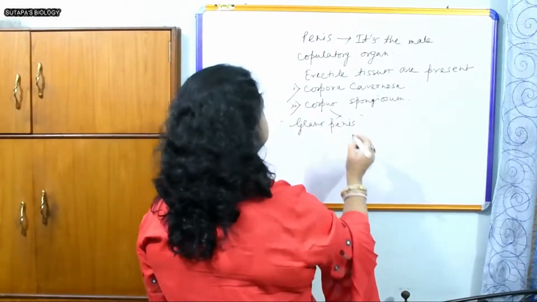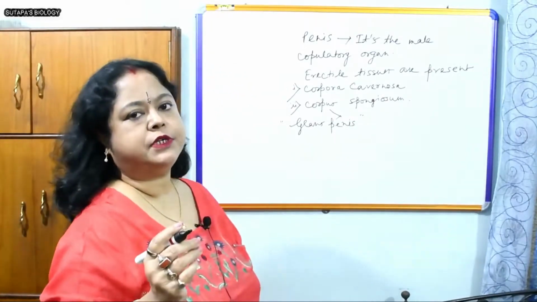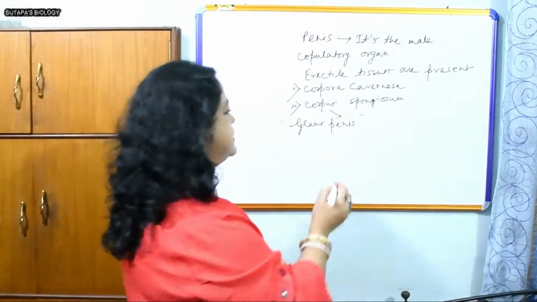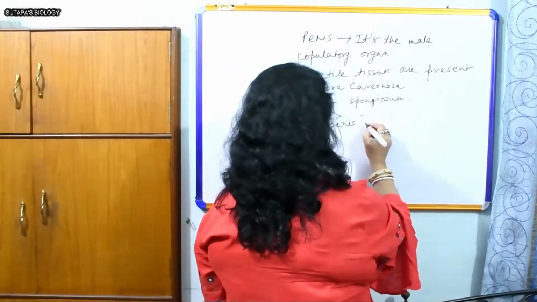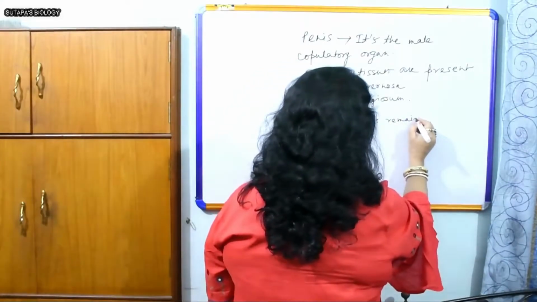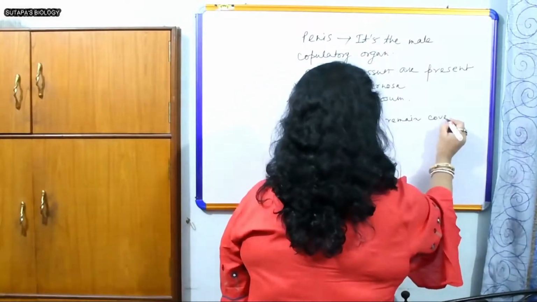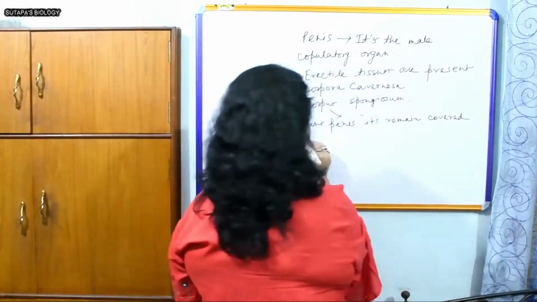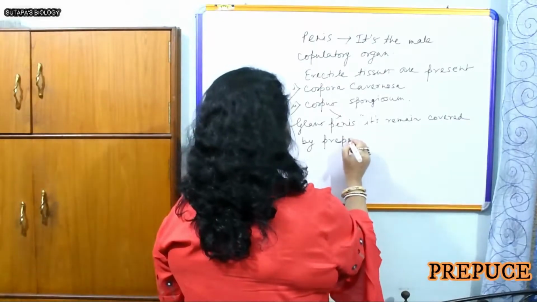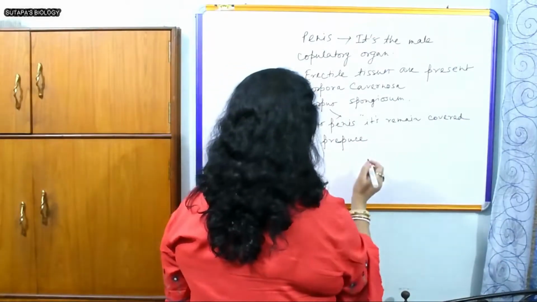Due to the presence of the corpus spongiosum, it's a very soft and sensitive tissue, so the glans penis is very sensitive, and it remains covered by the prepuce, which is the loose folds of skin.